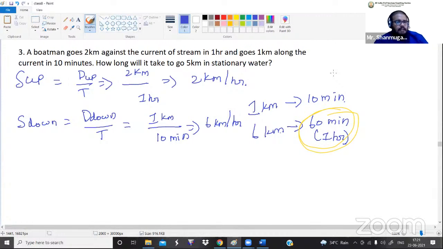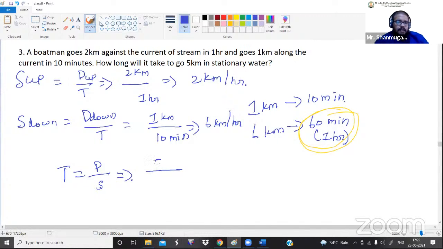It doesn't have any speed value. They are asking us to calculate time. So time is equal to distance divided by speed value.